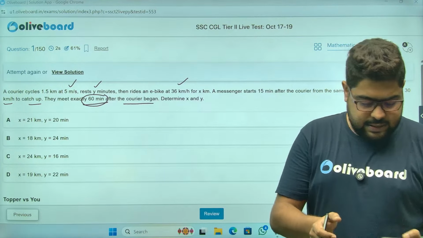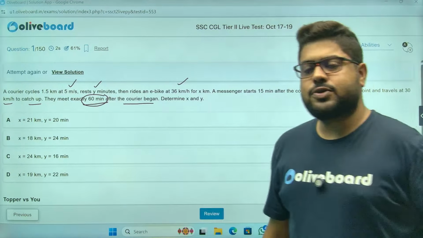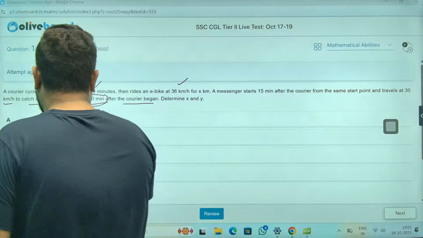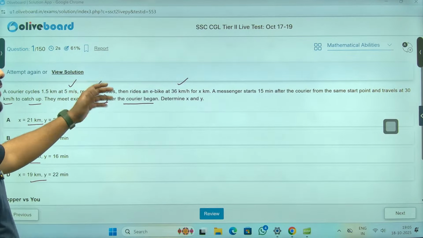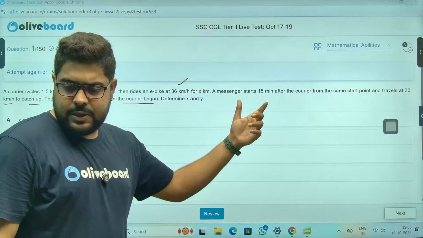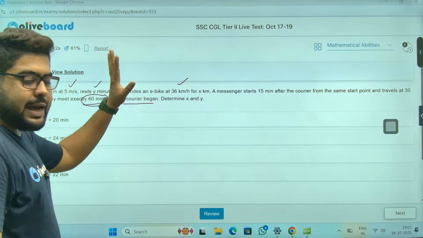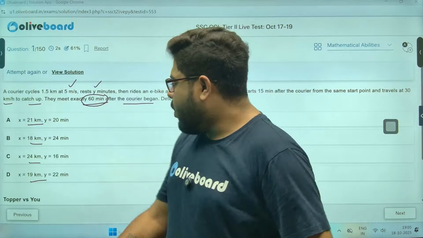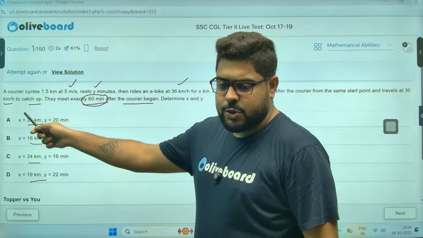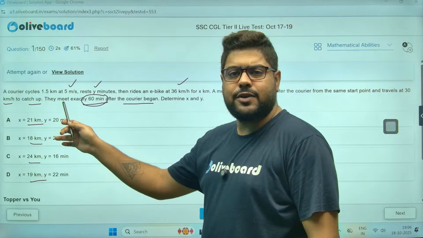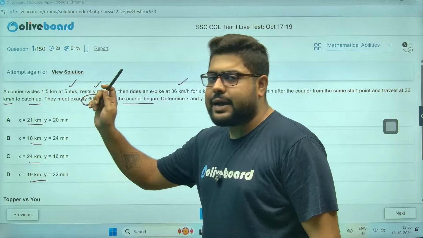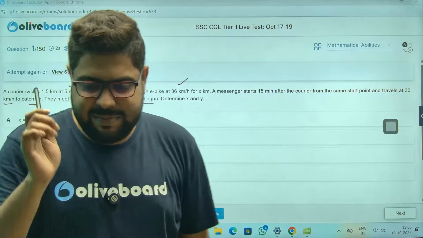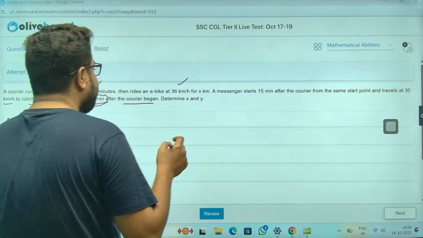Now, how to solve, sir? From the options, x is in kilometers, and in the question itself you can see x kilometers. Let's figure that out, because I can see from the options all the values for x are different. So if I can figure out the value of x, I don't even need to calculate y, because from there I can mark my answer. That's the best thing. Let's do that.